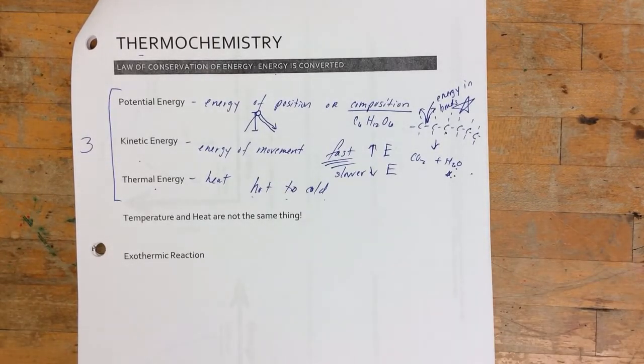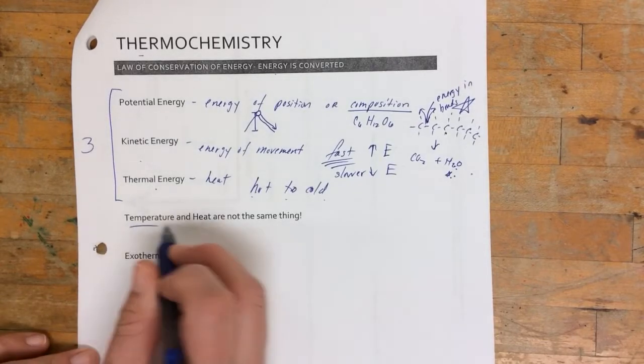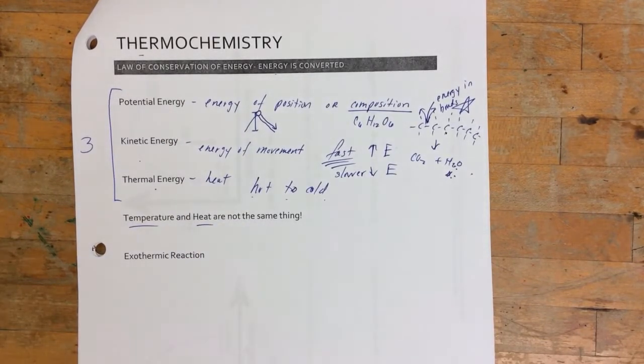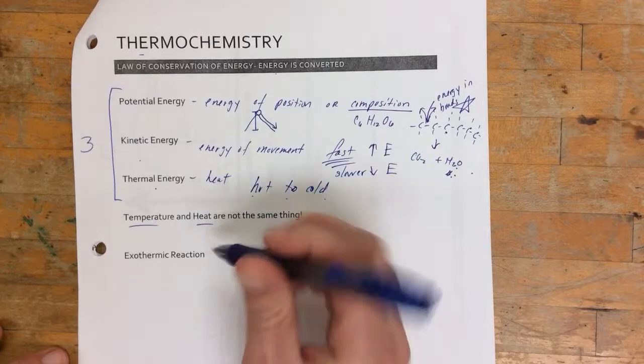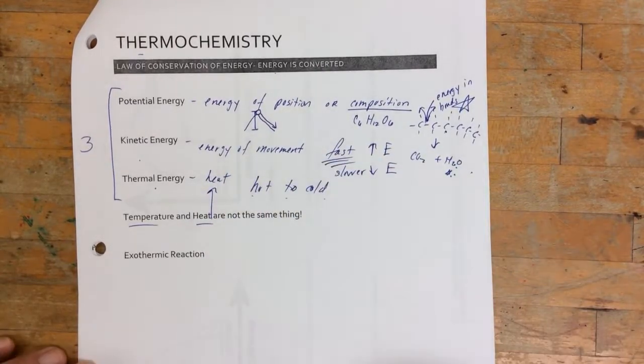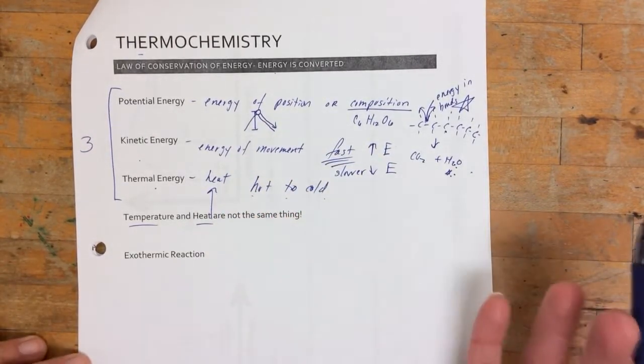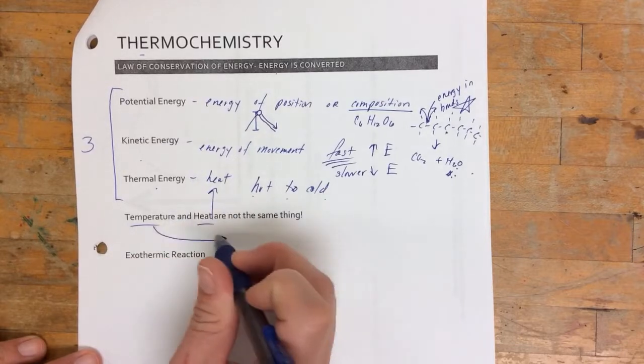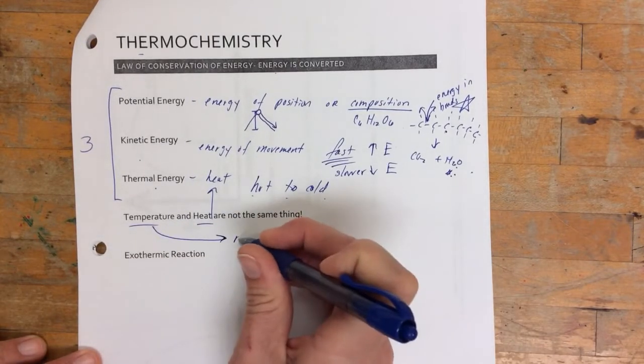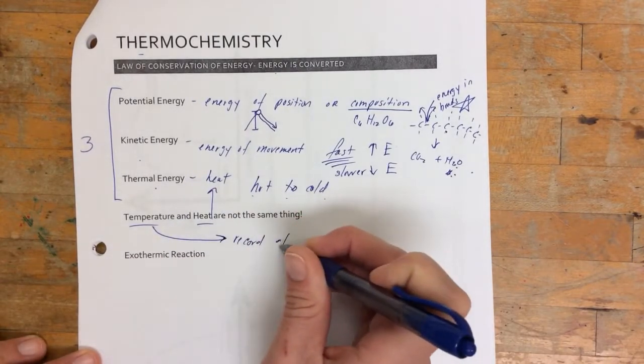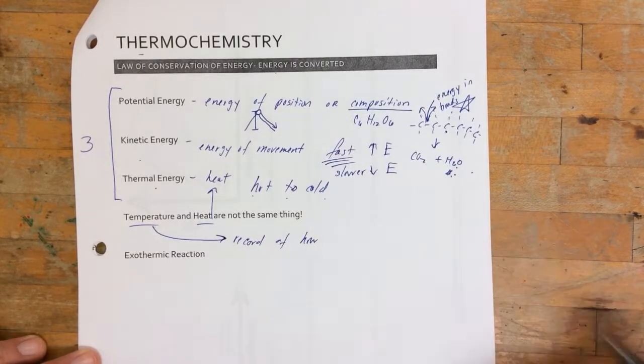Now, one misconception people have is that temperature and heat are not the same thing. Let's talk about how they're different. Heat is this actual type of energy, this thermal energy. It is energy. Temperature is just a record of how fast the molecules are moving.